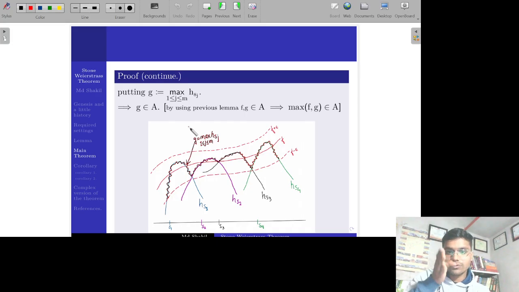Now with respect to each of those Sj's we will have H_Sj, and then we take the maximum of the H_Sj's, j varies from 1 to m, and call this G. G is nothing but the maximum of elements of A, so G will also be an element of A, again by using the previous lemma discussed in our previous video, that when F and G are in A, then their maximum is also an element of A, and hence G is an element of A.